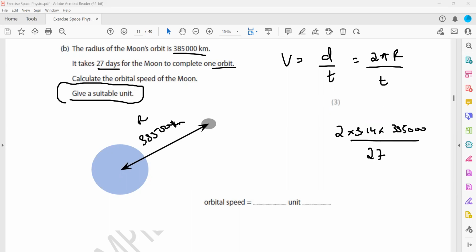When I solve this, it is about 89,600 kilometers per day, or 90,000 kilometers per day. If I convert the time, it has a different speed. In kilometers per day, it will be about 89,600. If my answer is in kilometers per hour, then it is about 3,731. If my time is in minutes, it's about 62 kilometers every minute the Moon covers. And if it is in meters per second, it's about 1 kilometer per second. That's right. Like 1.036, which is about 1 kilometer per second.